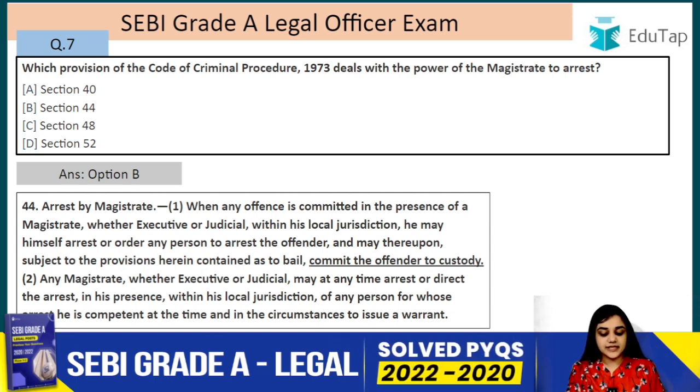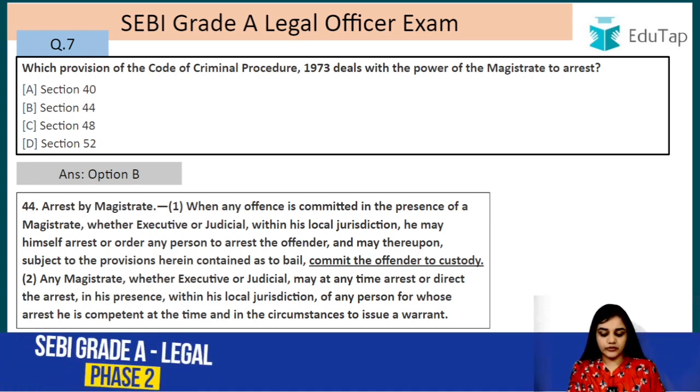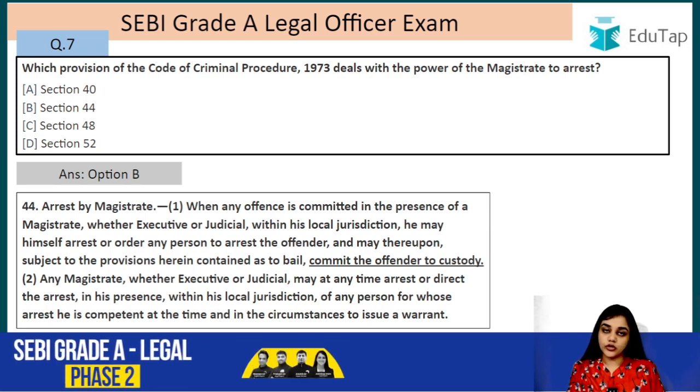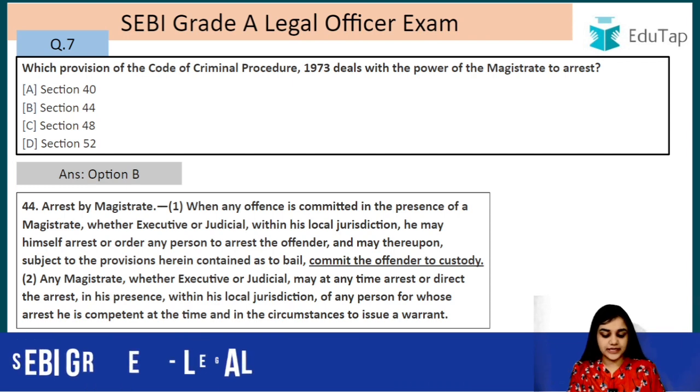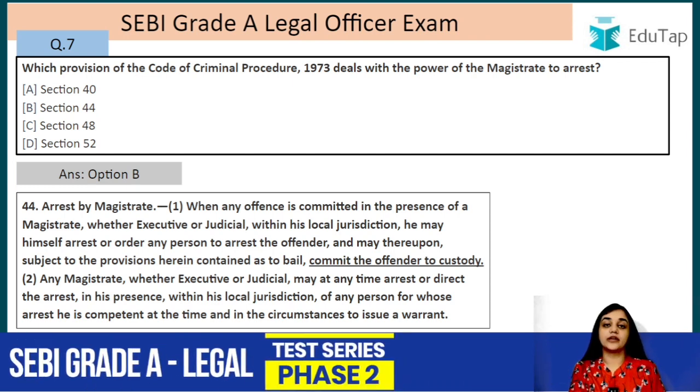So when any offence is committed in the presence of the magistrate, he has seen that offence being committed in his presence. When any offence is committed in the presence of the magistrate, whether executive or judicial, within his local jurisdiction, he may himself arrest or order any person to arrest the offender and may thereupon, subject to the provisions herein contained as to bail, commit the offender to custody.